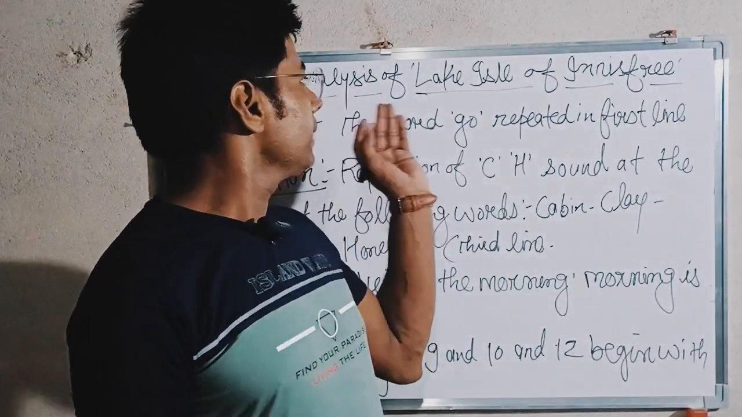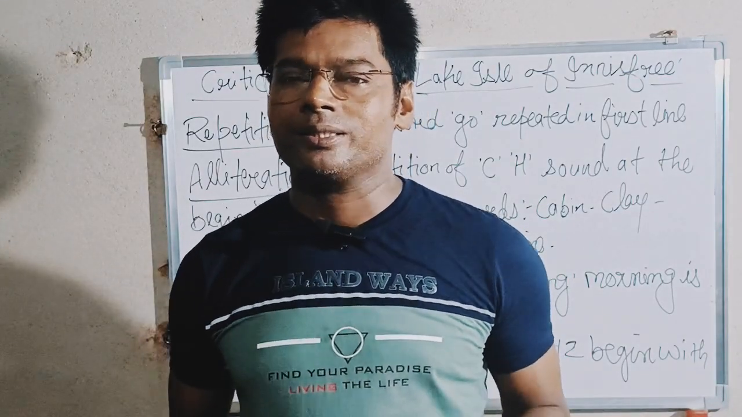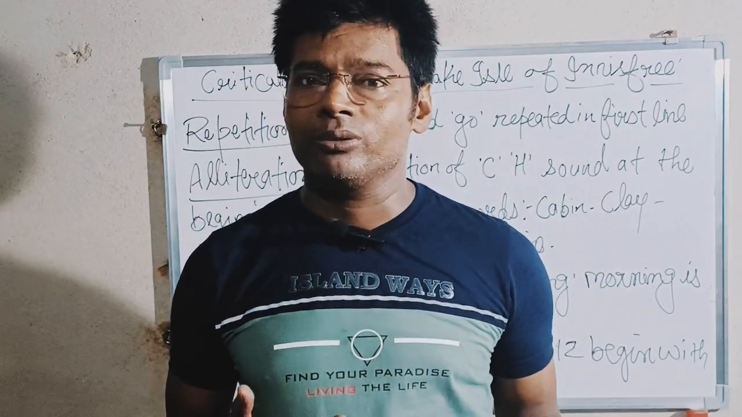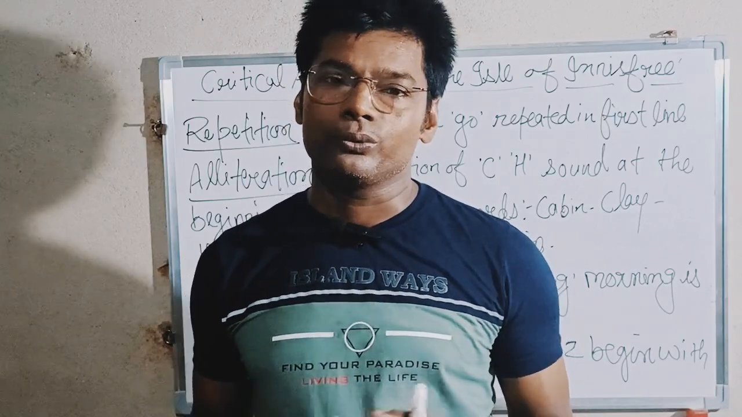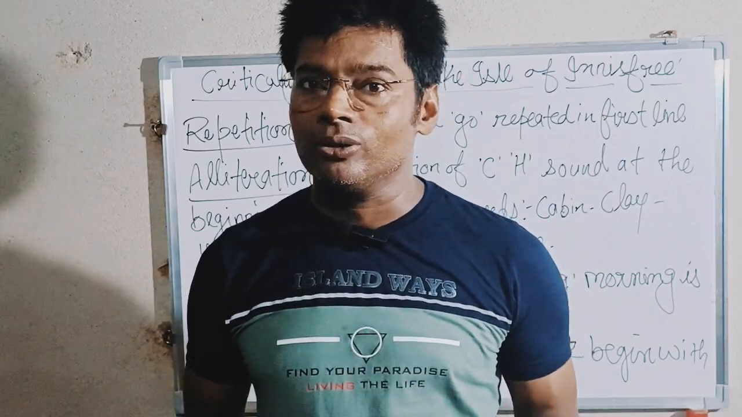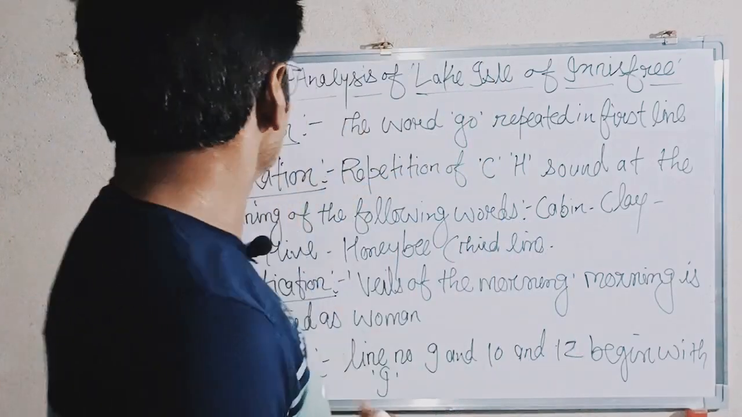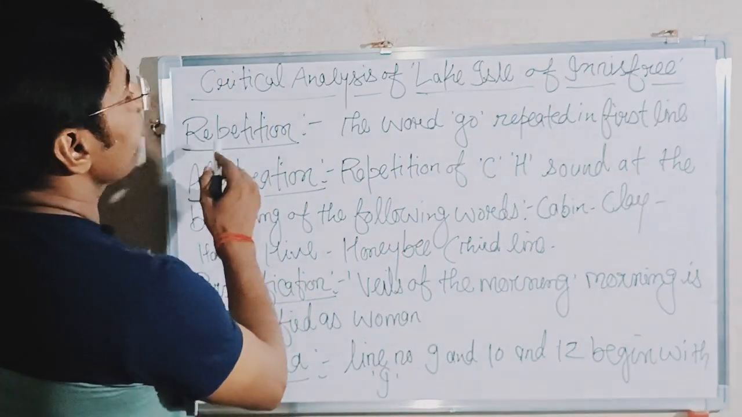Let us critically analyze your poem Lake Isle of Innisfree. Let us look at those figures of speech or literary devices used in this very particular poem for your understanding of this poem. So see, the first figure of speech used in this poem is repetition.